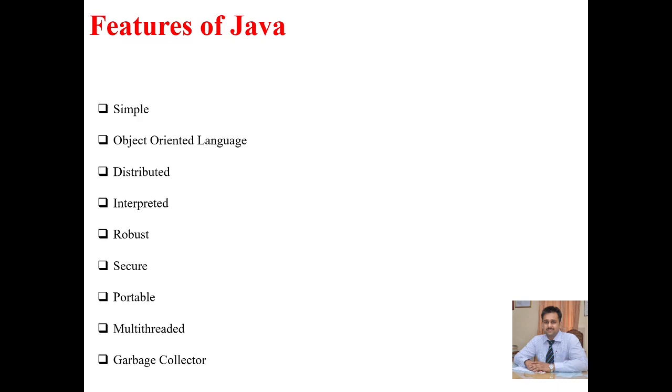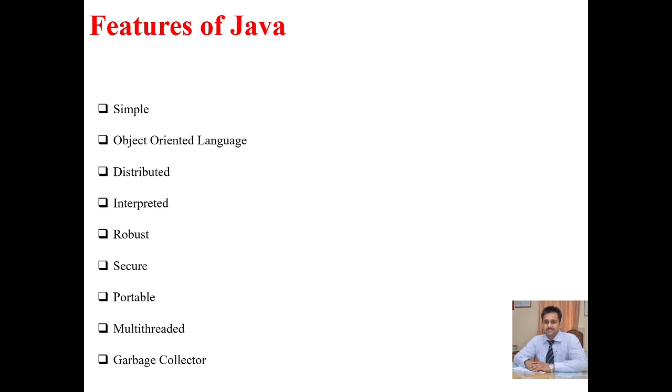Java is a simple language because developers and users can easily understand it. It is also written as we write the C and C++ languages. Second, object oriented language. Java is an object oriented language because it follows or contains the properties of object oriented concepts like inheritance, polymorphism, encapsulation. We will study these topics in further videos.